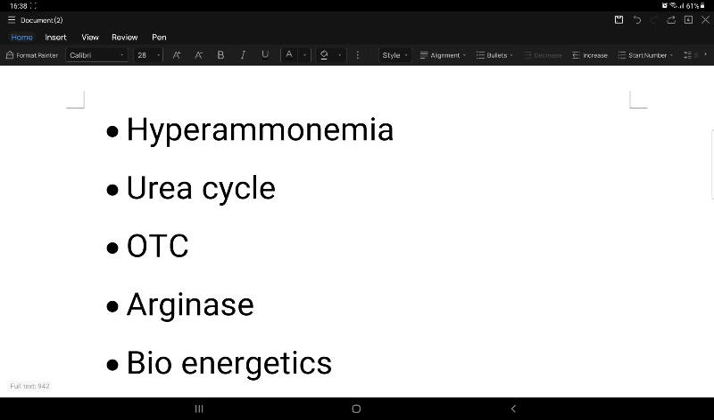OTC deficiency is the most common urea cycle defect, whereas the rate limiting enzyme is carbamyl phosphate synthetase. Arginase is absent in kidneys. So the end product of the urea cycle in kidneys is arginine itself. So the major source of the semi essential amino acid arginine in the body is the kidney.